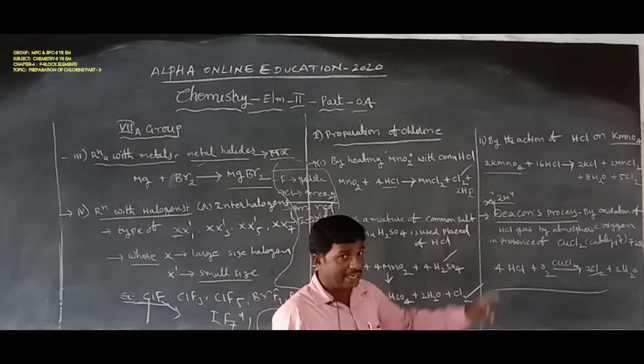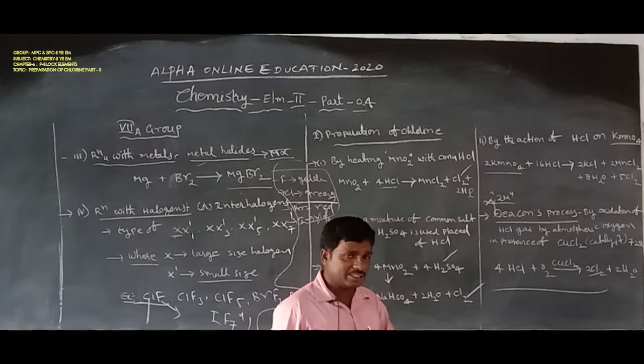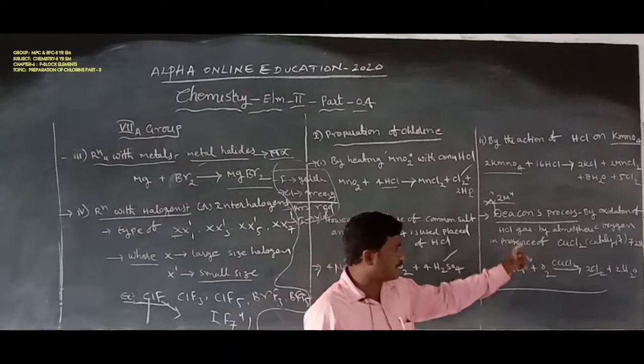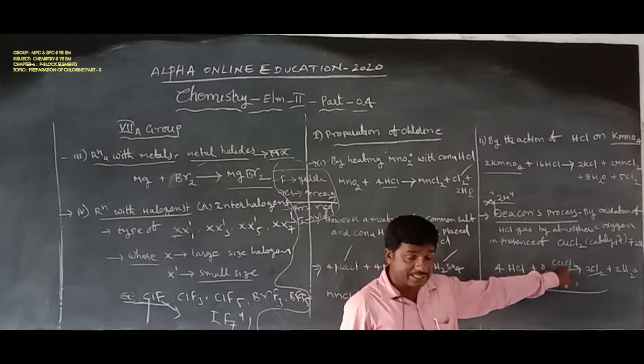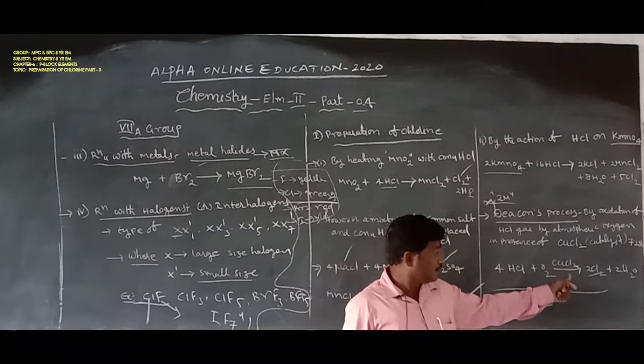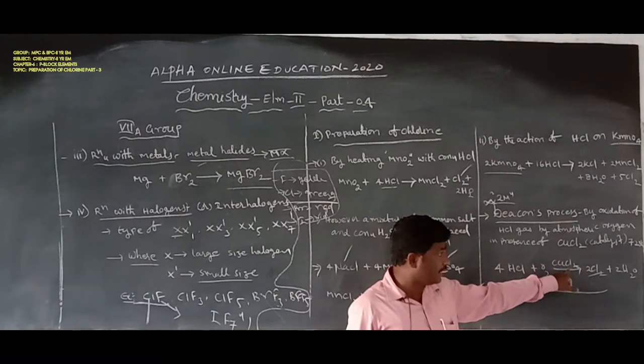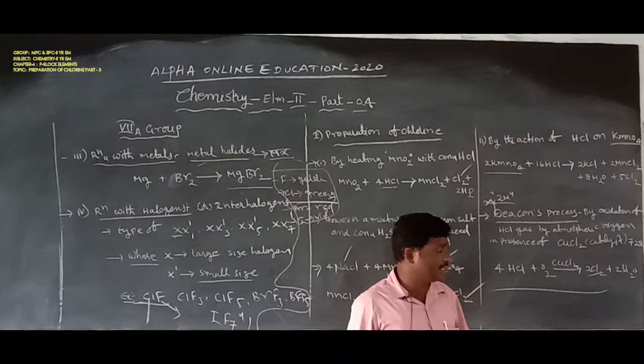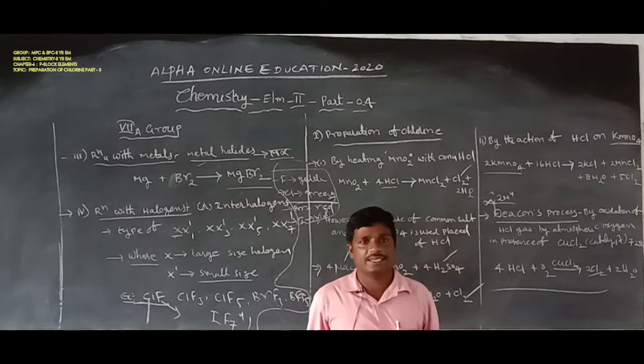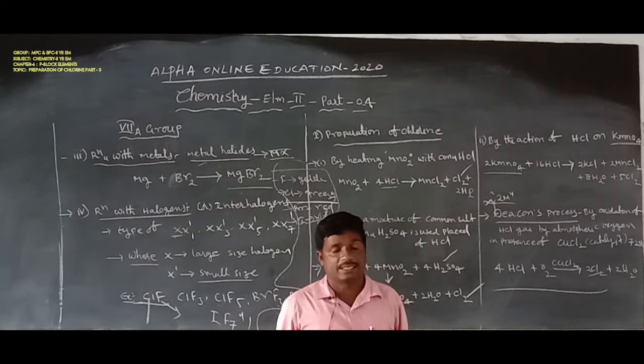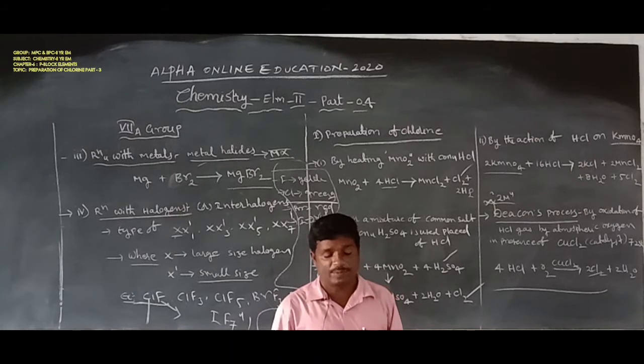By the atmospheric oxygen, in the presence of cuprous chloride, which acts as a catalyst, the rate of reaction increases. Then chlorine is formed. That is also known as the Deacon process. That is the preparation by Deacon's process.